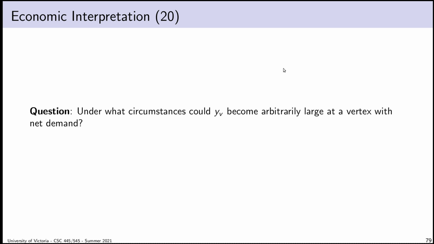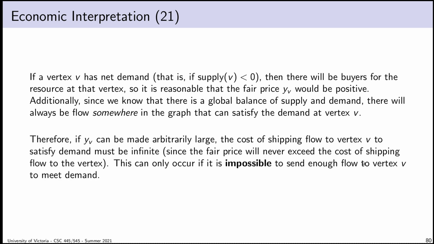Can I justify this? So, under what circumstances could the price become arbitrarily large? What does that even mean? I mean, we know that there is a global balance of supply and demand. So if there's a vertex with a total demand, so here's vertex V, it's got a demand of -5, I know that somewhere in the graph there is supply to make up for this. So how could the cost become infinite? Like, maybe it's just really expensive, but I should be able to get the flow to vertex V. One way to think about this is, what does it mean for the problem to be primally infeasible? Because we know there is a sort of relationship between dual unboundedness and primal infeasibility. That's one thing to keep in the back of our heads.